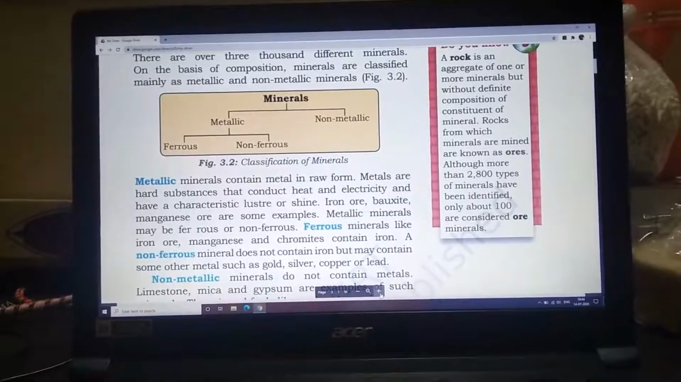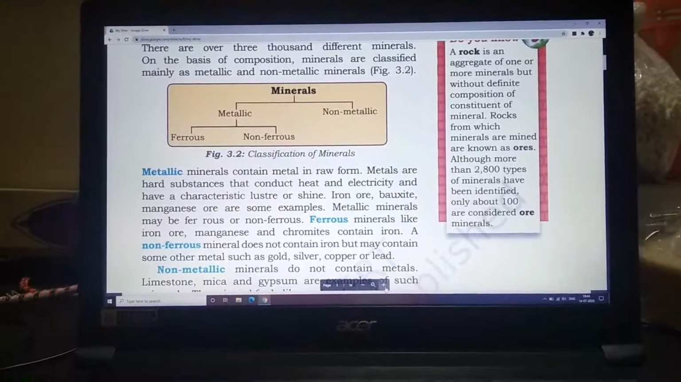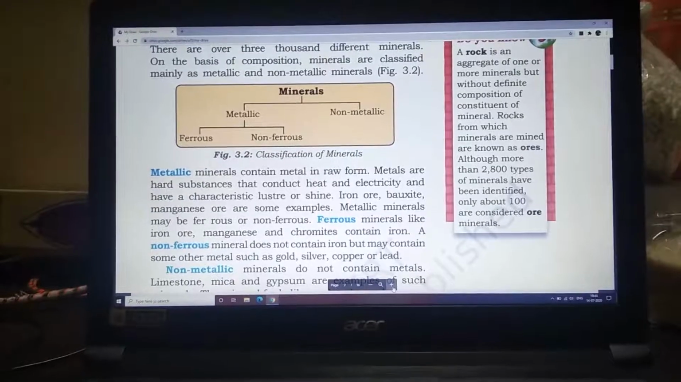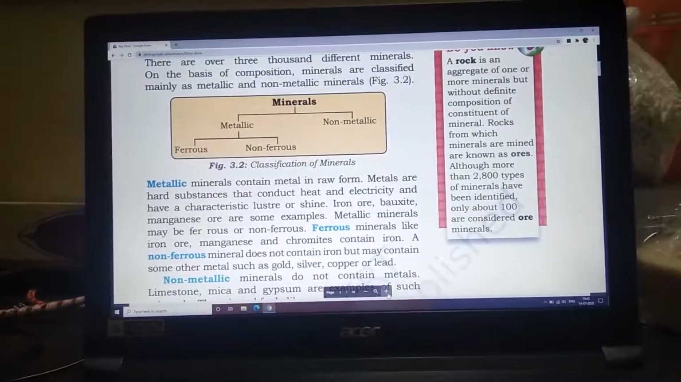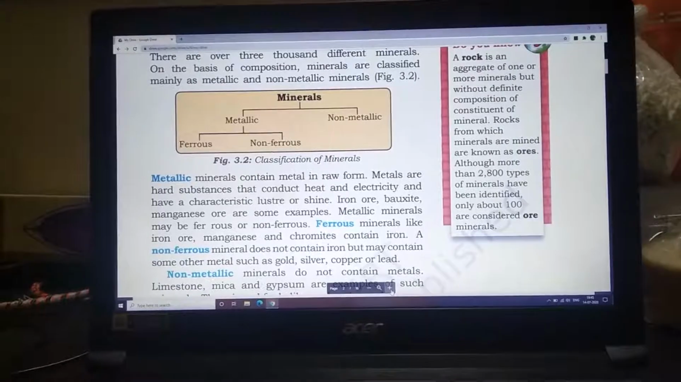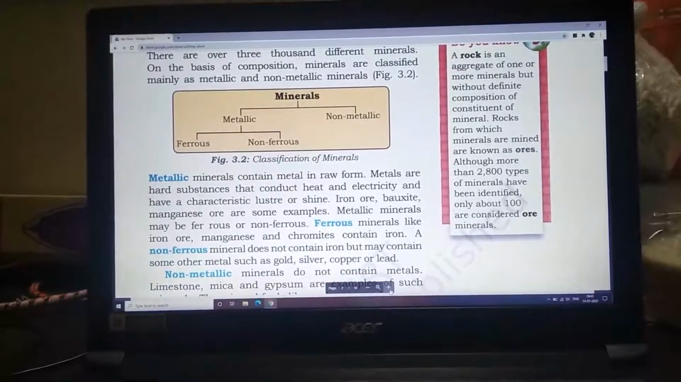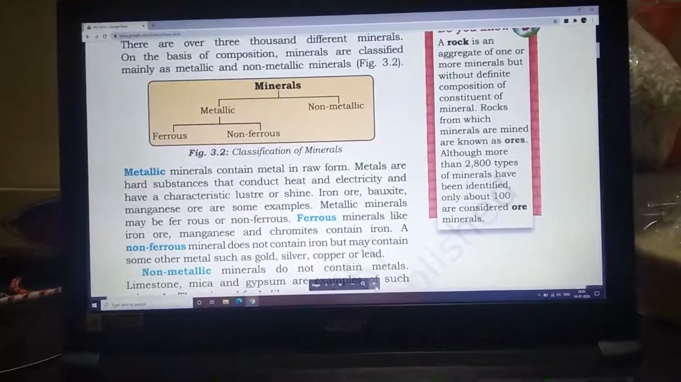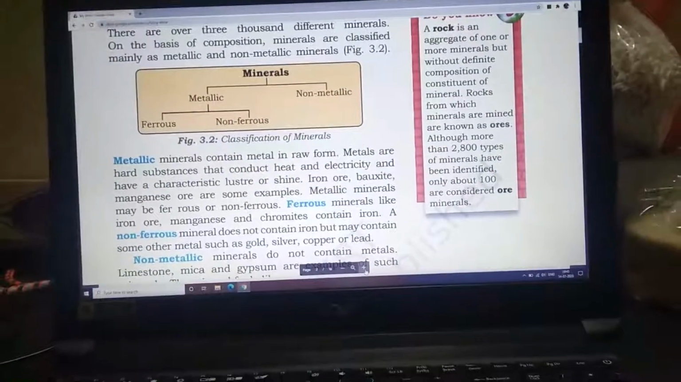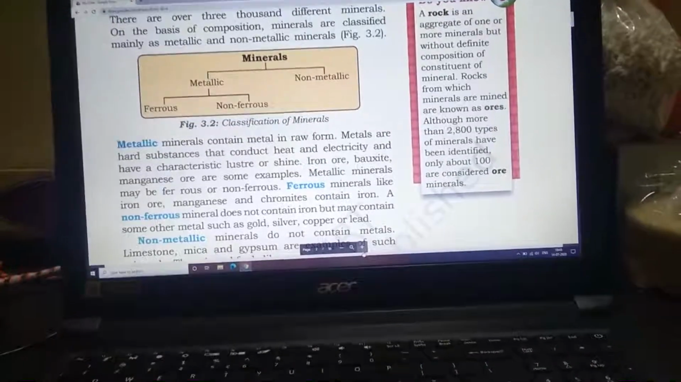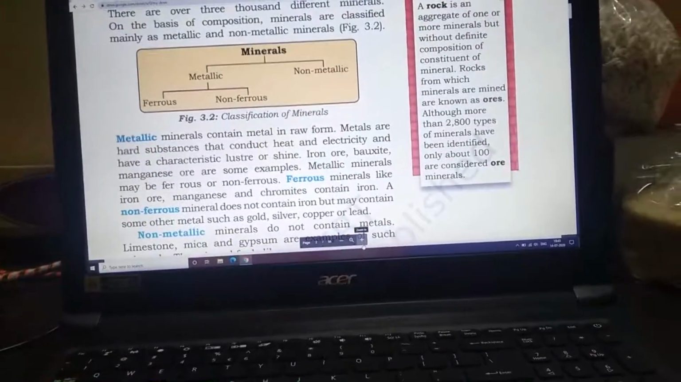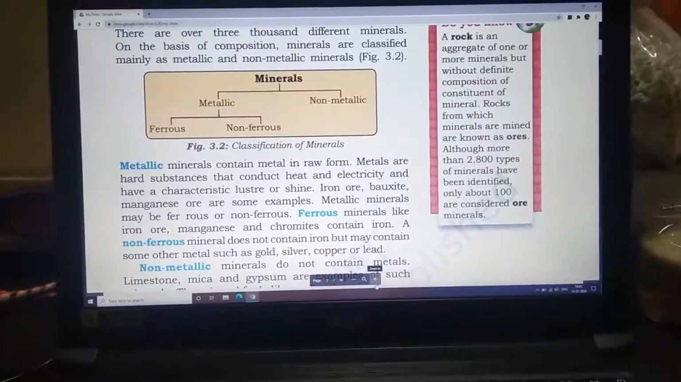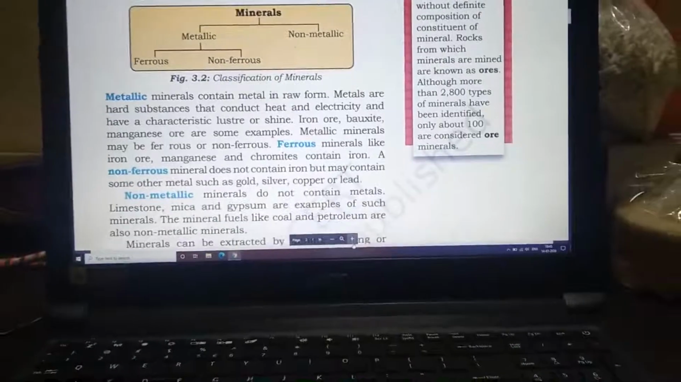Even metallic has been divided into two sections, that is ferrous and non-ferrous. Before we begin with it, let's understand what is metallic and what is non-metallic. Metallic minerals are those minerals which have the presence of metals in them, and non-metallic minerals do not have the presence of metals in them. Metallic minerals contain metal in the raw form. Please underline this entire paragraph. It is very important. Metallic minerals are minerals that contain metal in raw format.